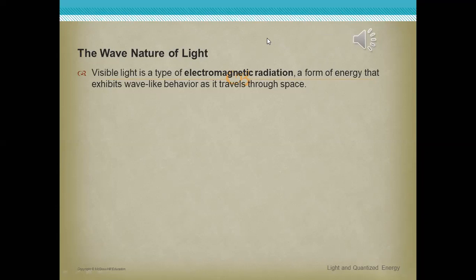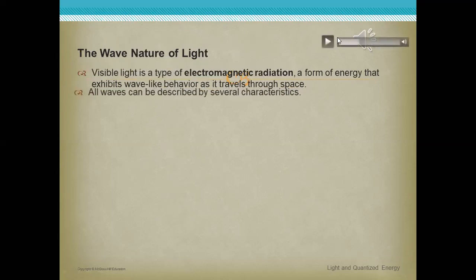Visible light is one of the components of light waves, called electromagnetic radiation, which travels through space.